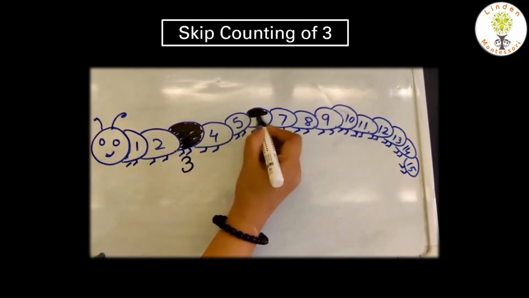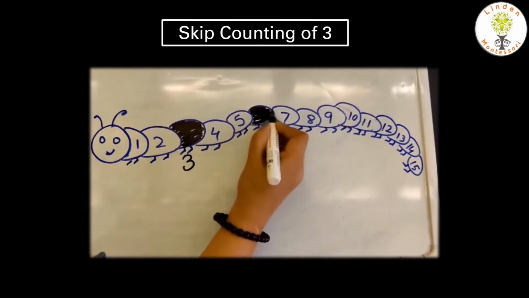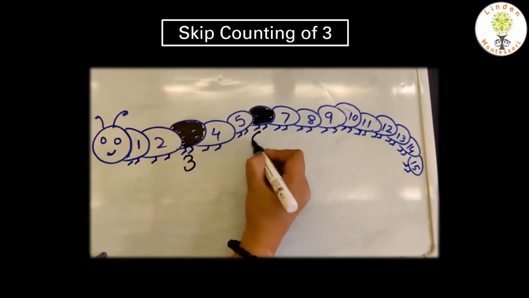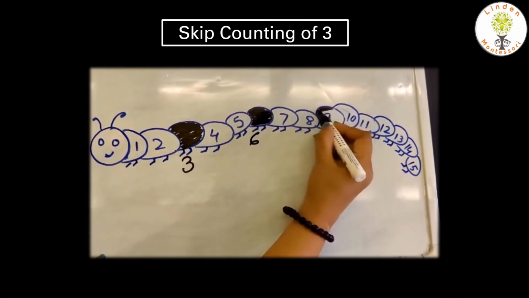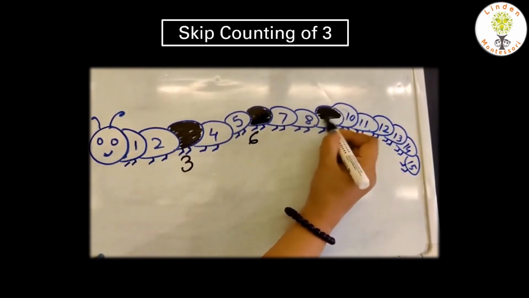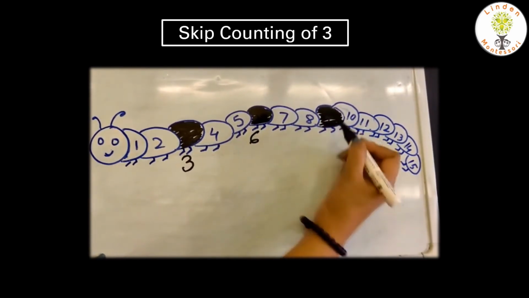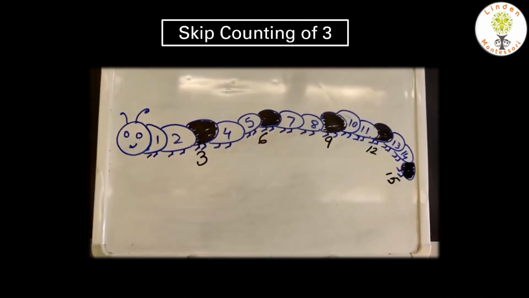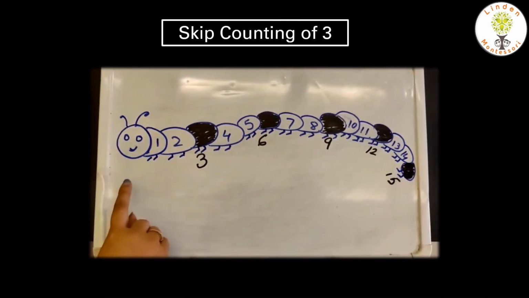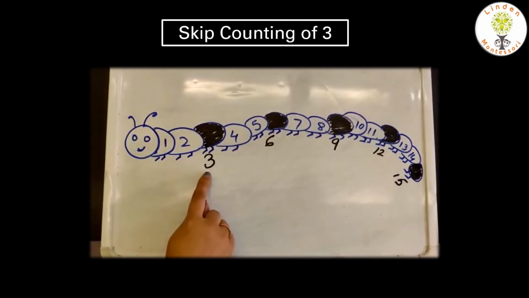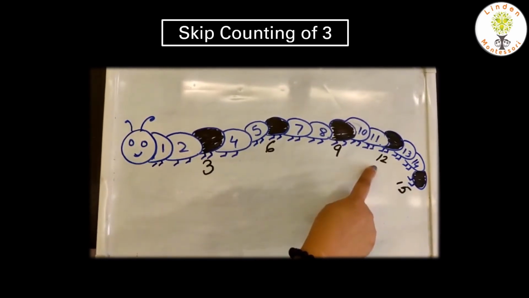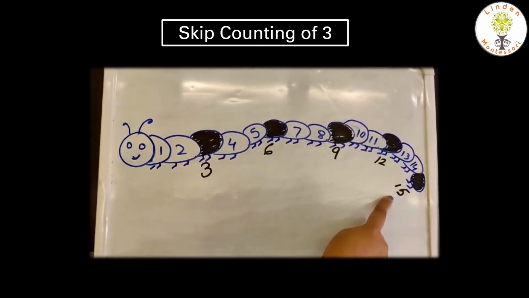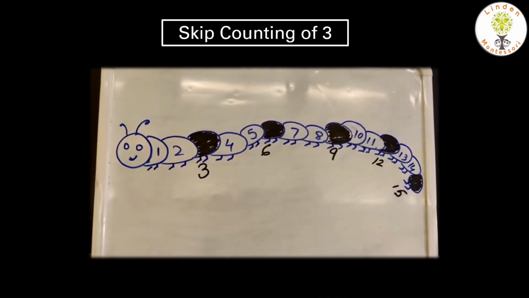Let's color this, and it is number 6. We are going to write number 6 here. 1, 2, 3. Let's color number 9, and we are going to write 9 here. So in the skip counting of 3, we get numbers 3, 6, 9, 12, 15, and you can go on. The child can record this.